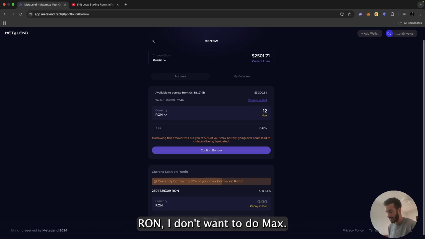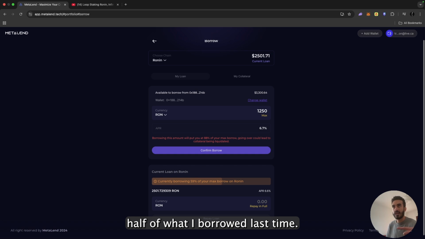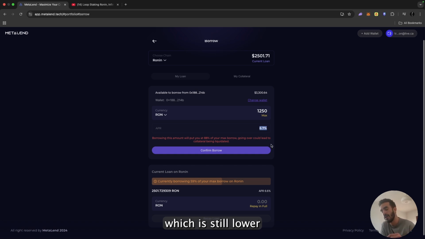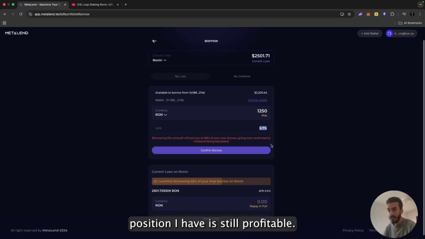I don't want to do max. Let's do half of what I borrowed last time. Last time I borrowed 2,500. Now I'm going to borrow 1,250. As you can see, the APR is at 6.7%, which is still lower than staking rewards. So this loop staking position I have is still profitable. So I'm going to set that up.